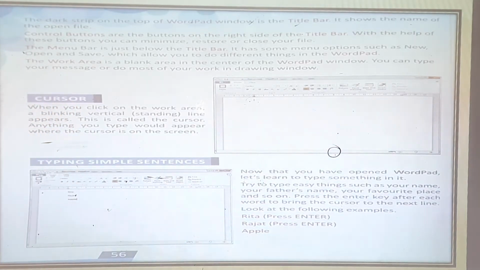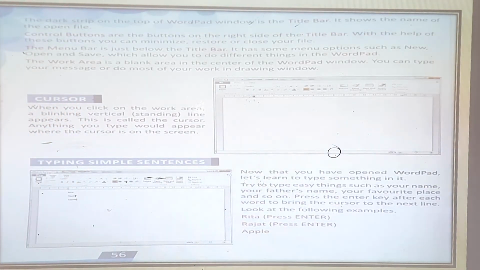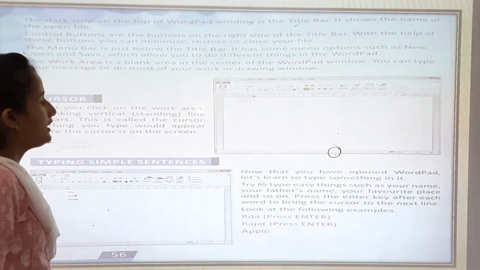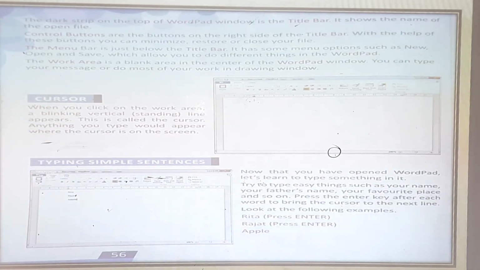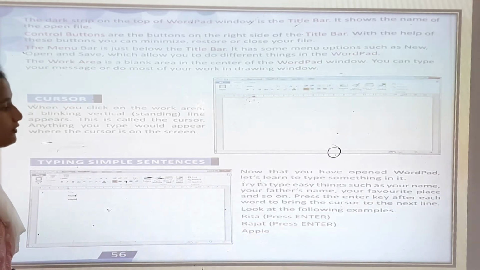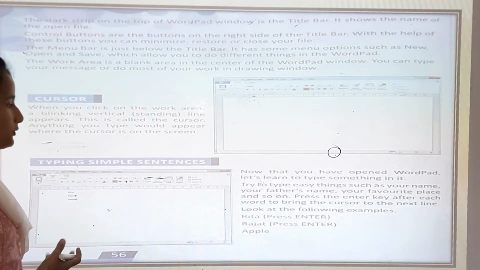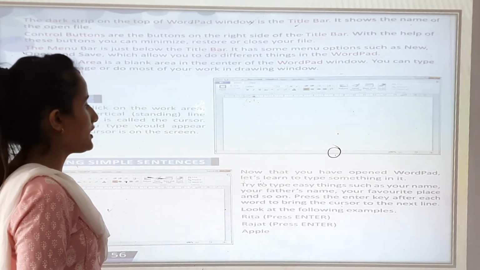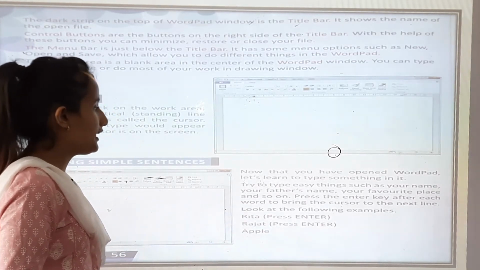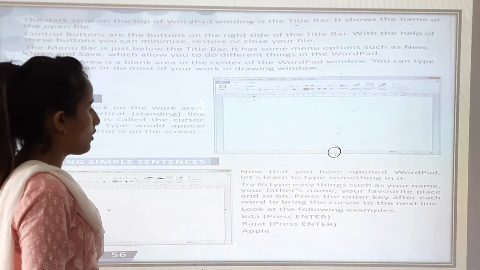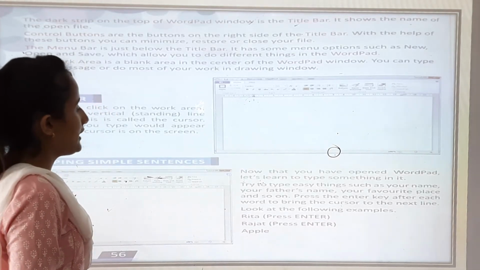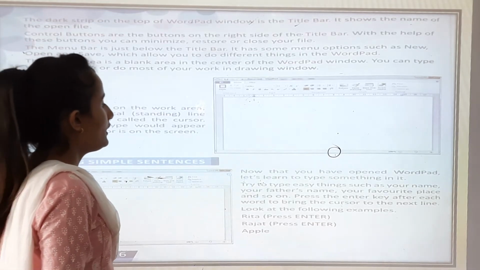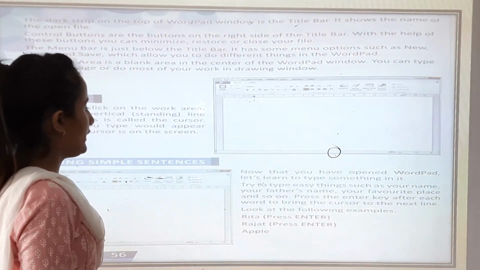Okay, now typing a simple sentence. Now that you have opened Wattpad, let's learn to type something in it. Try to type easy things such as your name, your father's name, your favorite place and so on. Press the enter key after each word to bring the cursor to the next line. Look at the following example.